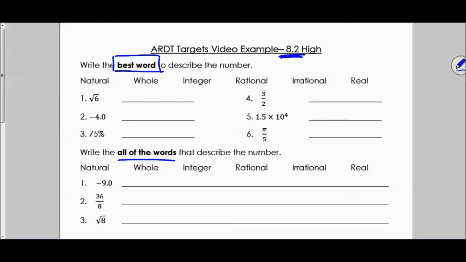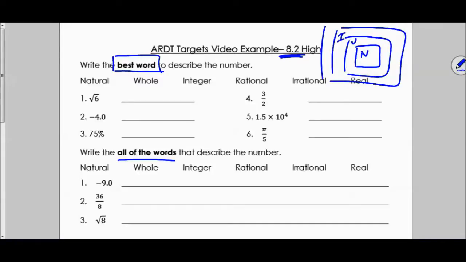Basically, in this kind of a diagram, when we had the natural numbers, the whole numbers, integers, rational, and then irrational, which is completely separate from that. When we had that diagram, what group would that fit into? Okay? That's basically what this is asking. What's the smallest group that we can squeeze that into?